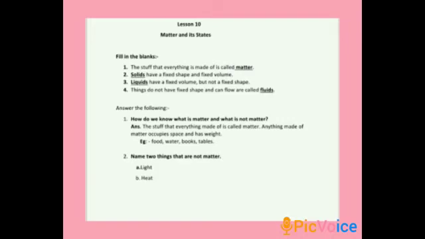Then answer the following. How do we know what is matter and what is not matter? The stuff that everything is made of is called matter. Anything made of matter occupies space and has weight. Example, food, water, books, table, etc. Then name two things that are not matter. They are light and heat.